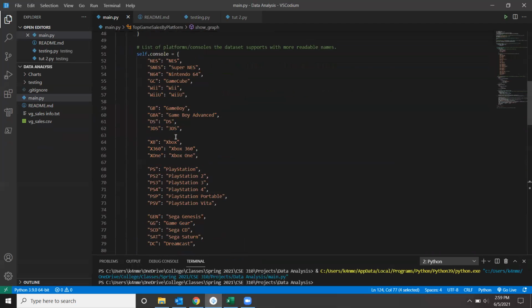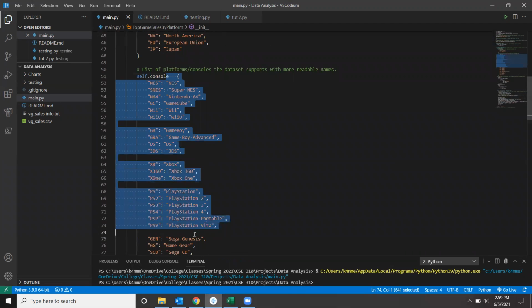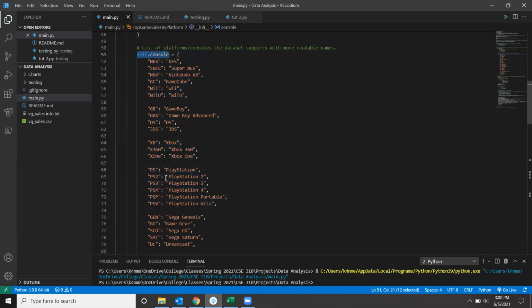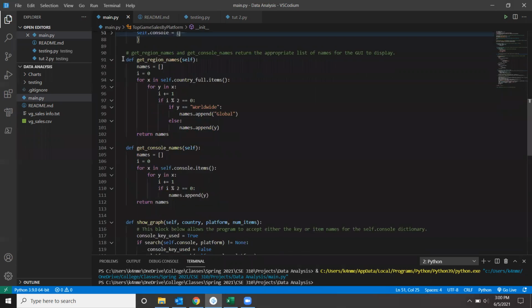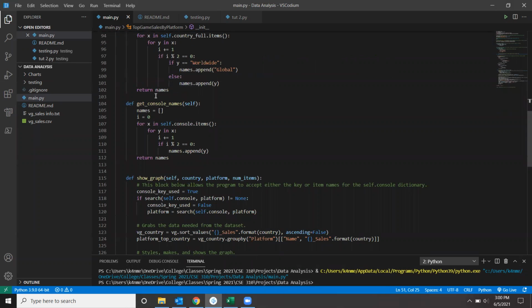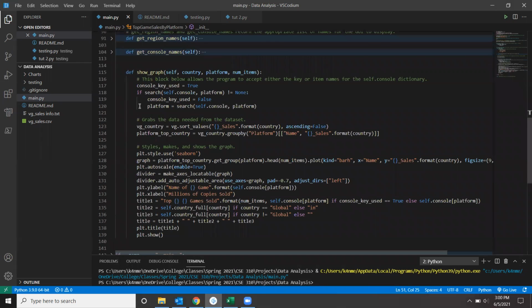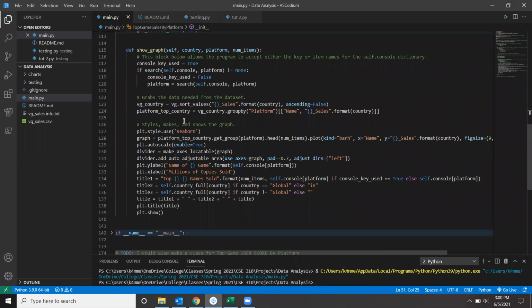It returns a list of all the values in the dictionary. So if I feed it self.console, then the output is going to be a list of PlayStation, PlayStation 2, etc. So there's those.